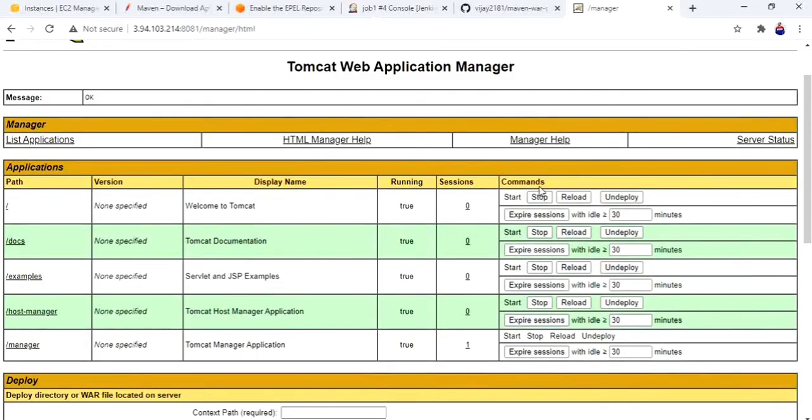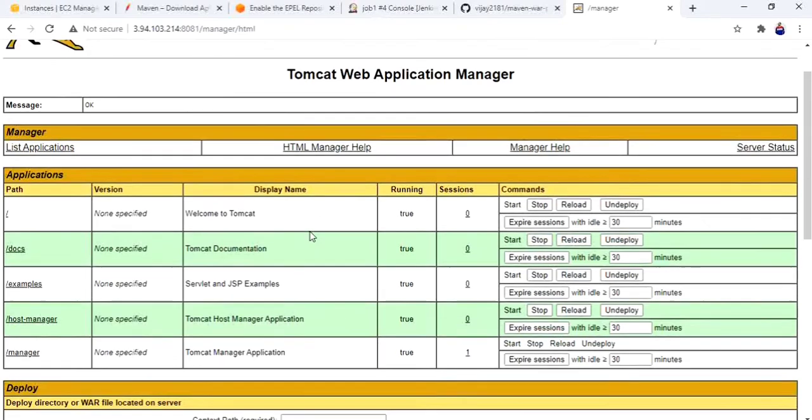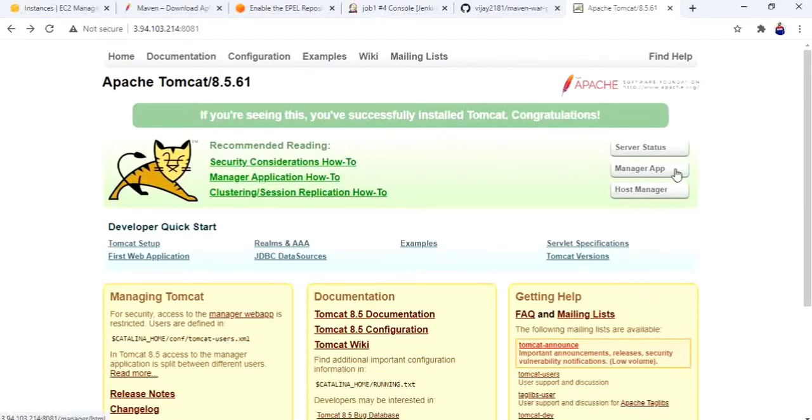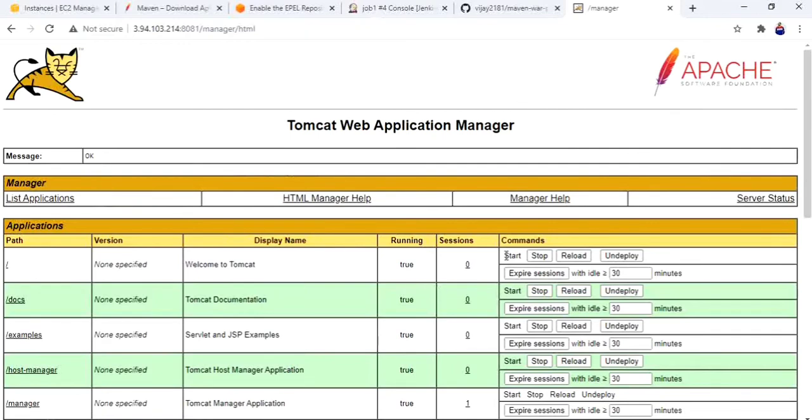We need to enter the username and password. I have already entered them while testing, so it's directly showing the manager console. See here, when we enter, it will ask for the username and password. I have given username tomcat, password tomcat, and I have directly entered into this manager app section.